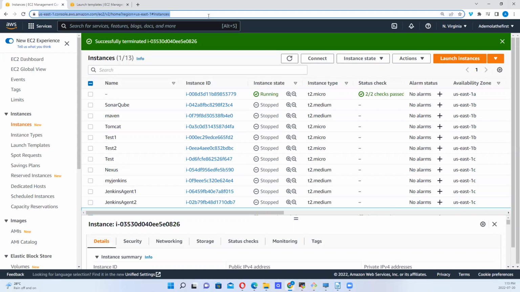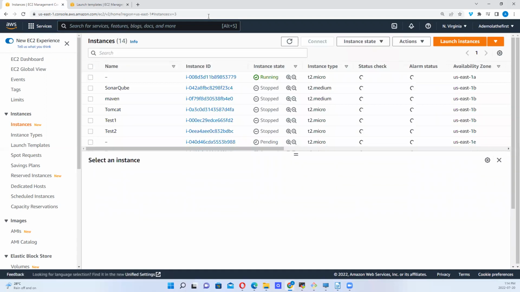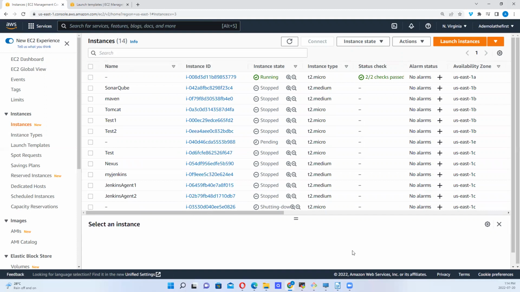So let's refresh. This has been terminated. So let's see what happens. You see, this has become 14, right? Remember, we had 13. 1 is shutting down, right? So we had 13. And all of a sudden, this is being created. Another one is being created automatically. This was the one we terminated. Let's drag this down. See, we have 14 instances now. It used to be 13, if you remember.